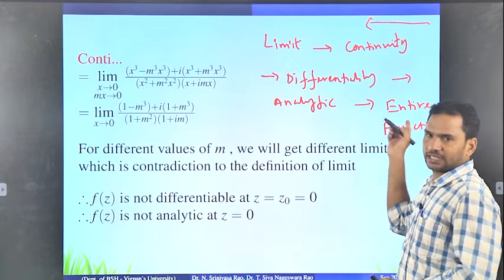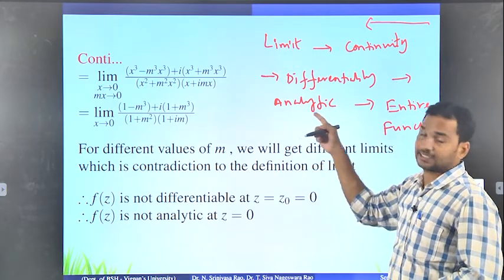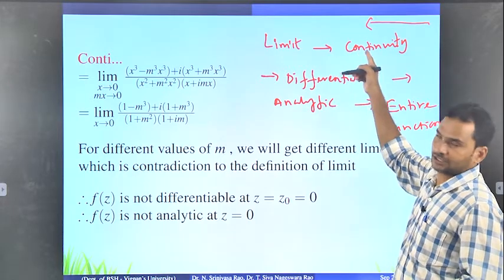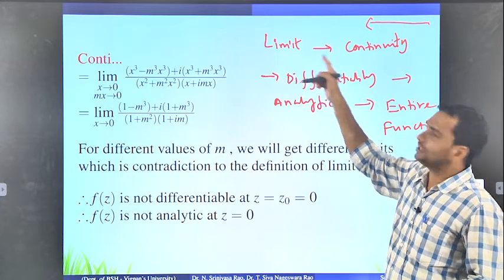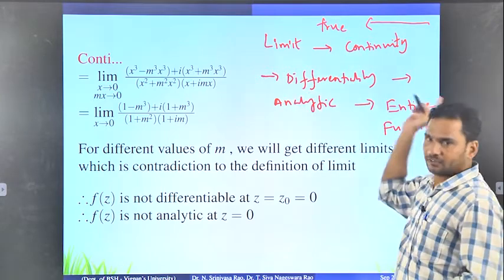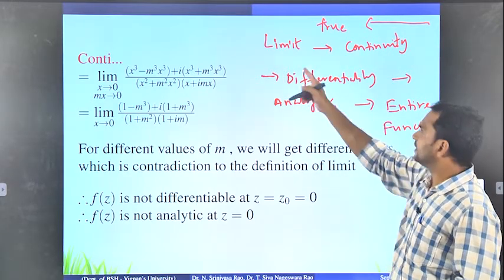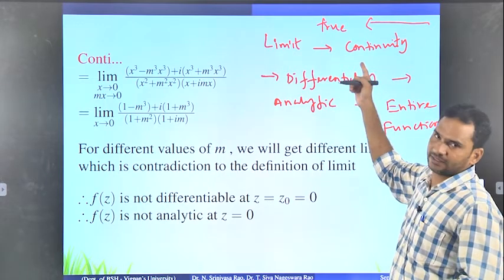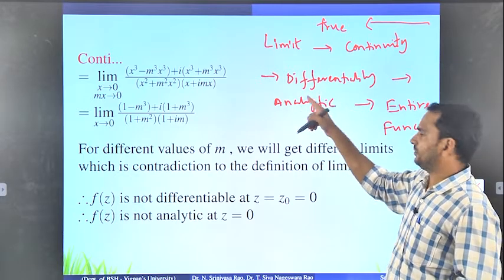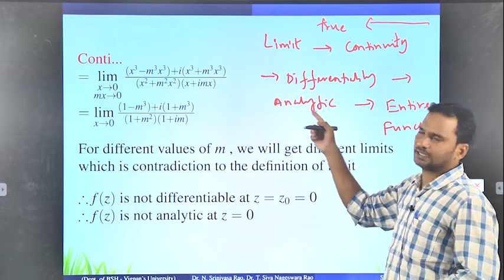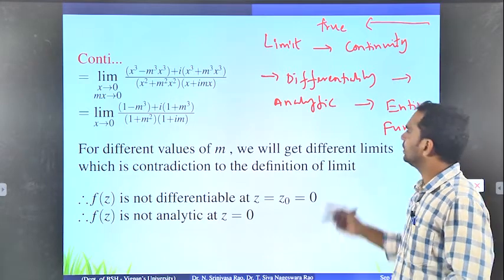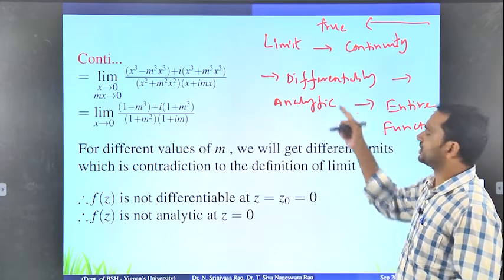But this way it is very much true. If the given function is entire, then we can say that it is analytic. If it is analytic, it is differentiable. If it is differentiable, it is continuous. If it is continuous, the limit exists. So this way it is true. But the other way may or may not be true. What it means is, if the limit of a function exists, we cannot say whether it is continuous or not. If the function is continuous, we cannot say whether it is differentiable or not. If it is differentiable, we cannot say whether it is analytic or not. If it is analytic, we cannot say whether it is entire or not. So this way we have to find all the properties of a given function.